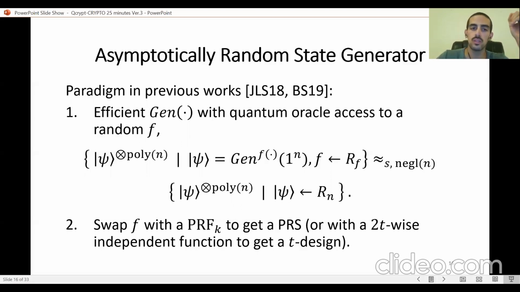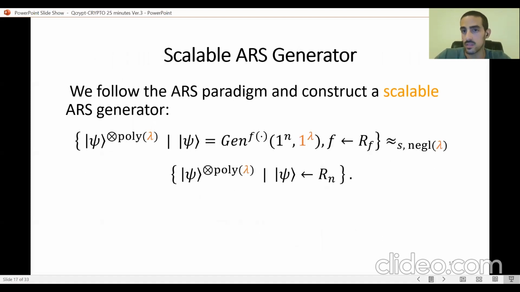And if we want to get out of this ARS generator a T-design generator, we swap f with a 2T-wise independent function. So essentially, this is the way we can view ARS generators as the center for the efficient generation of quantum random states. And this is going to be our focus in this work, in the technical part.